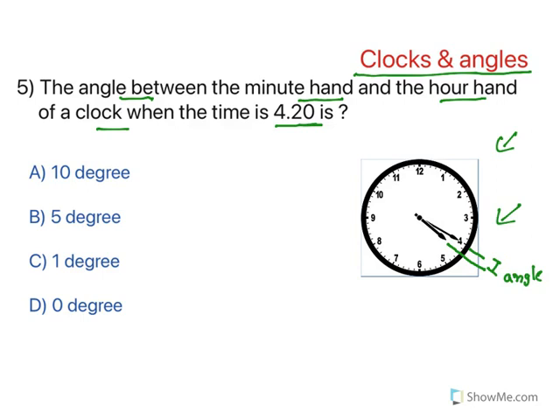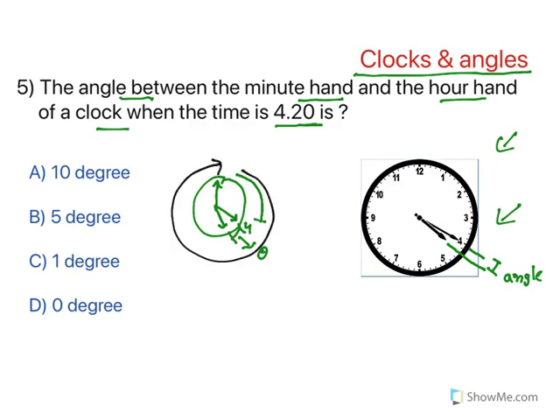Now, see, when the time is 4 o'clock, the minute hand will be at 12 and the small hand, the hour hand, will be at 4, right? In 20 minutes, this minute hand will be coming here, and in that time, this hour hand will move slightly here, and we need to find out the angle here. What is the angle? Now, see, for a complete circle of any hand, it takes 360 degrees.